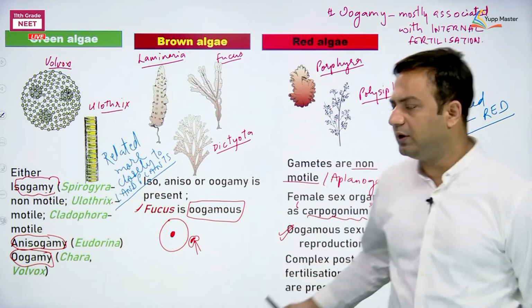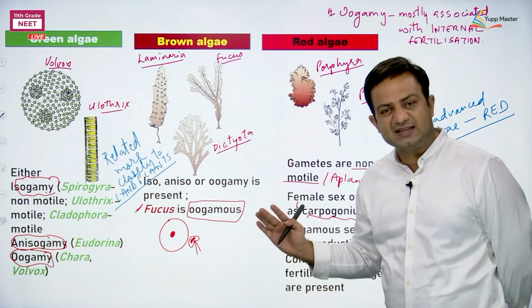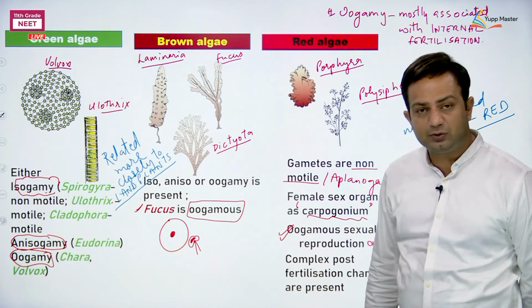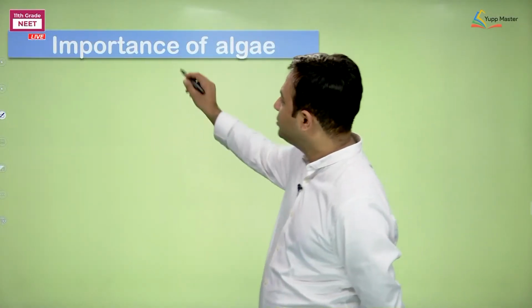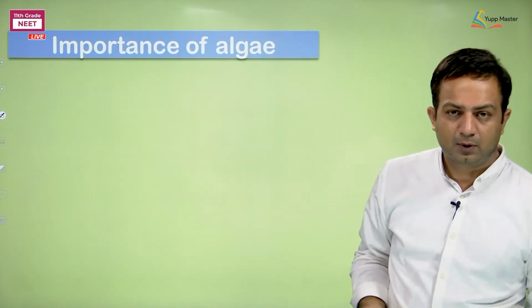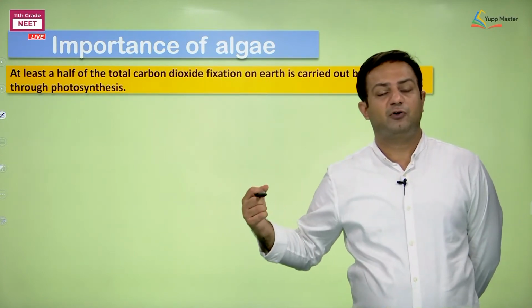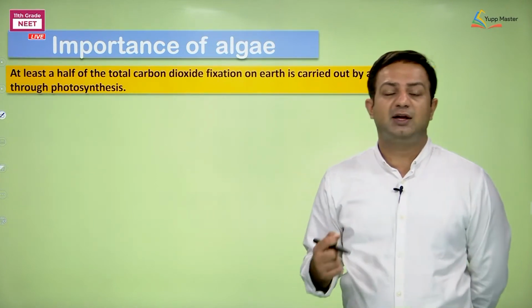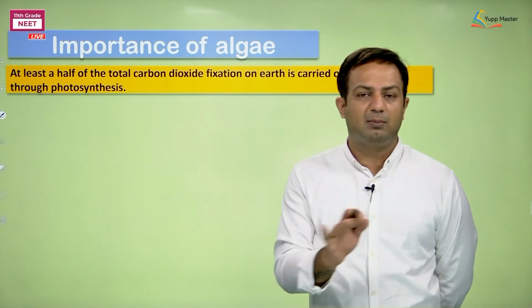Here we are going to close the general characters plus comparison among the classes of algae. Next we need to discuss the importance of algae. It will be both economic as well as ecological. First of all, don't think of the trees actually. You need to know that it is the oceanic algae that do the maximum photosynthesis. We are not talking about their productivity.